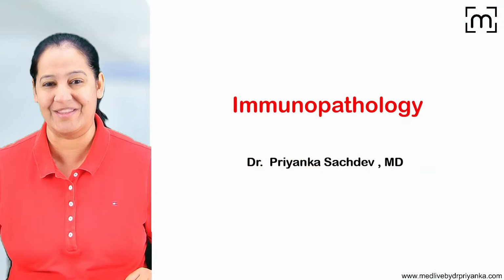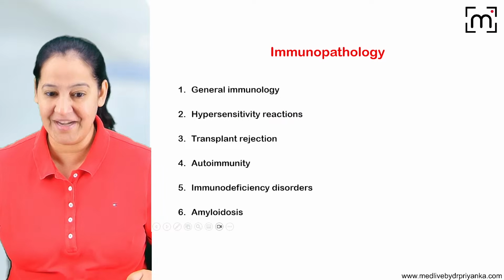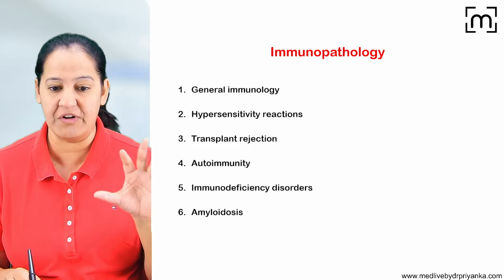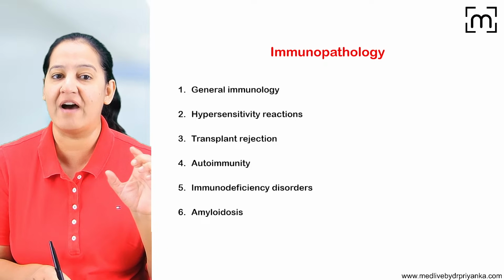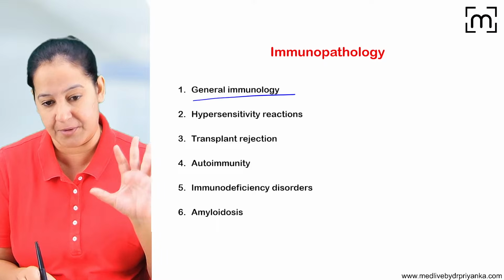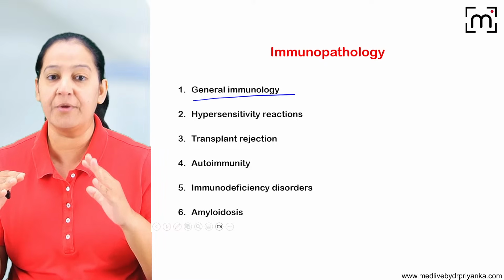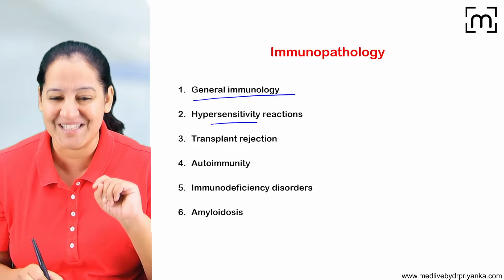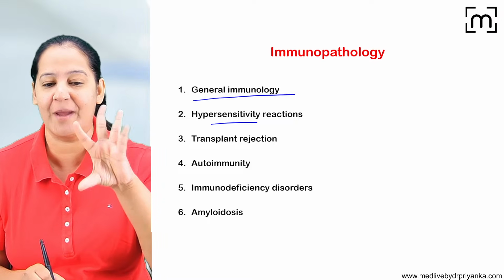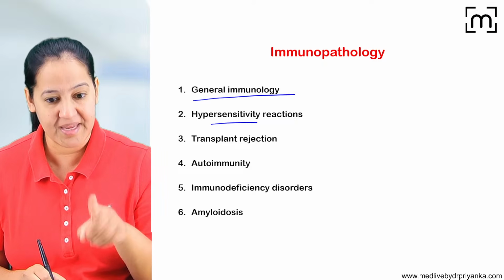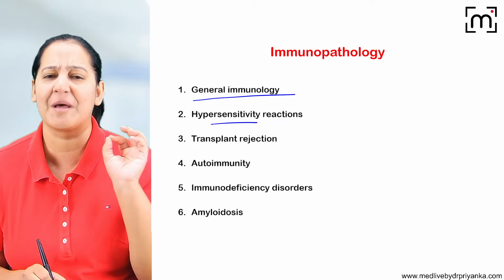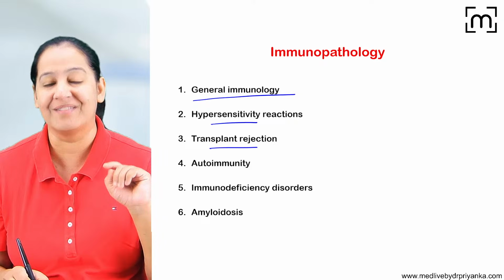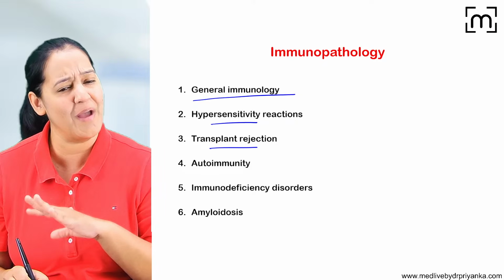Let me share my screen with you. So here is the complete immunology in one shot. This is the agenda, the overview. Today, first of all, I will discuss a little bit about general immunology. I will let you know the two types of immunity, the mechanisms, the overall overview. Then we will start hypersensitivity reactions. I will be discussing 5 types of hypersensitivity reaction with their mechanisms, with their examples, with their pathogenesis, each and everything. Then we will jump on transplant rejection, the mechanisms, direct, indirect, everything.